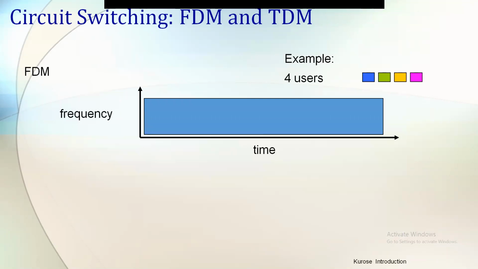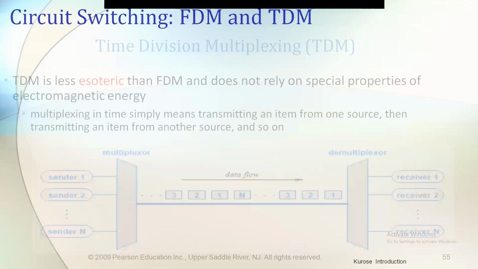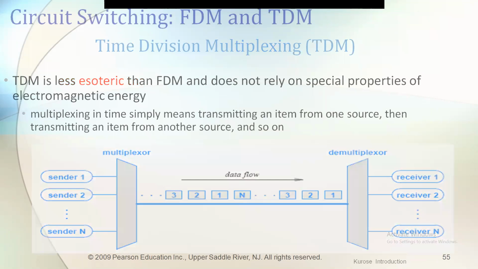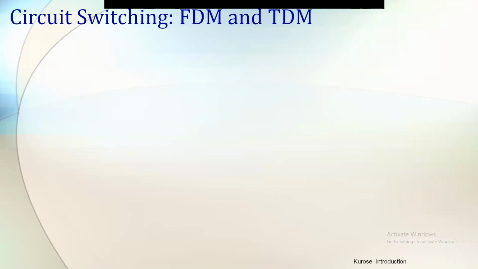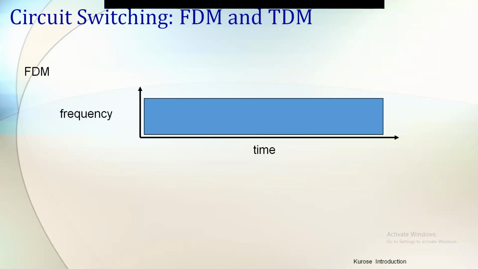The difference here is the circuit switching, how frequency division multiplexing and time division multiplexing work. This is the frequency division multiplexing. In frequency division multiplexing, the frequency is on the y-axis and the time is on the x-axis. Here we are using 4 users, just to see the presentation. We have 4 users: blue, green, orange and violet.